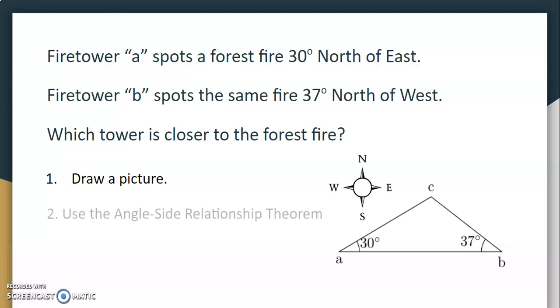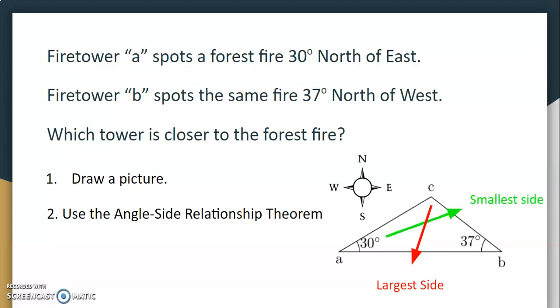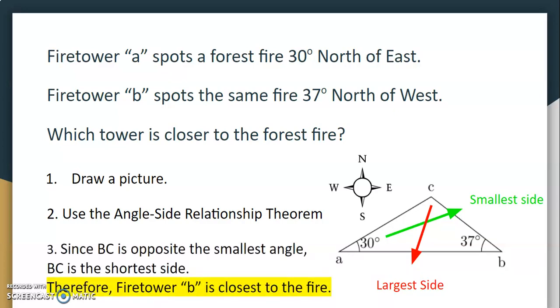Looking at this, I can now use the angle-side relationship theorem, and I recognize that the largest side would have to be AB, and the smallest side would have to be opposite of that 30 degrees. Therefore, I know that BC is going to be opposite the smallest angle, and thus BC is the shortest side. Therefore, fire tower B will be closest to the fire.